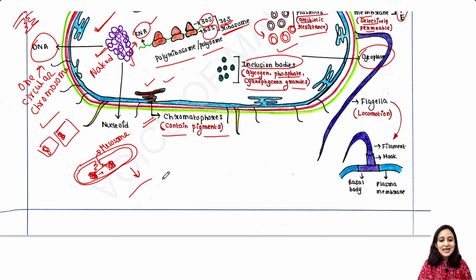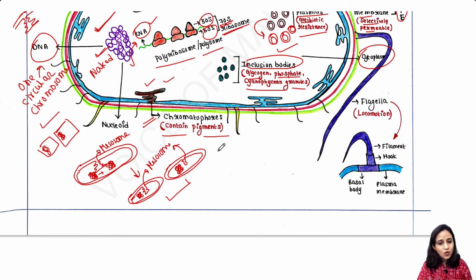Now the cell divides. Two cells are formed, and each also has a mesosome, and the DNA is distributed like this. So the two new cells contain two circular chromosomes or DNA and mesosomes. In this way, mesosome helps DNA replication and especially distribution.